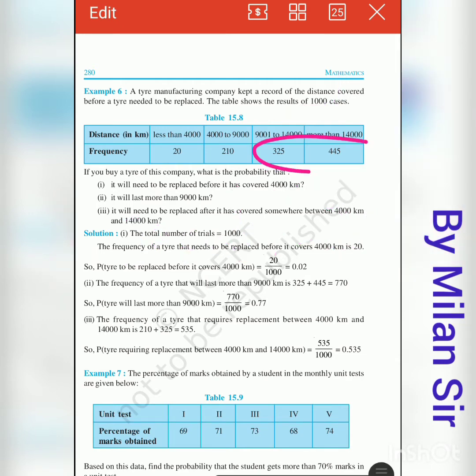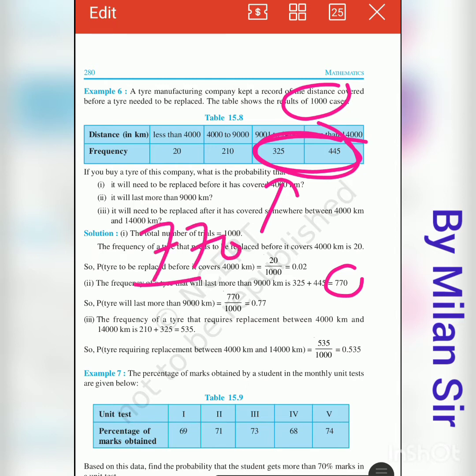So for favorable outcomes we need to add these two numbers, it is 770, divided by total number of outcomes 1000. For more than 9000 we have two frequencies, so we need to add them. So this becomes our favorable outcomes divided by total outcomes. So addition 770 divided by total outcomes 1000, 10 cut. Now 77 divided by 100, 0.77.